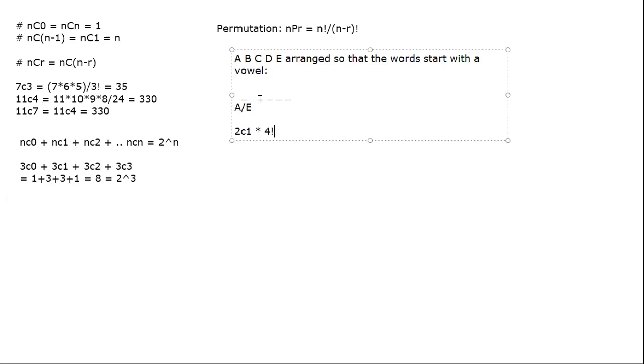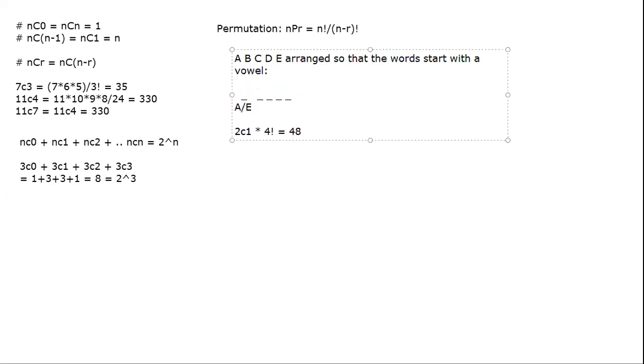Or we can say that okay, one of them is gone. So this place can be filled in 2 ways, not 5 ways. Okay, 2 ways and then 1 letter less. So 4 letters now. So 4 times 3 times 2 times 1. So 4 factorial. You can directly write that. So this is how we solve these sort of questions. So that will be 48 ways.